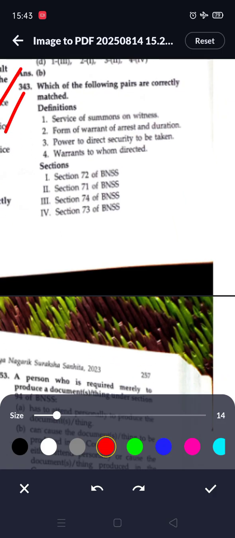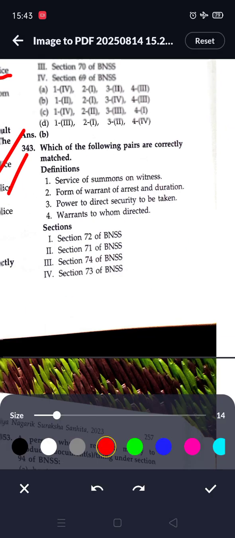Next question, which of the following pairs are correctly matched? Service of summons on witness is given in 71. Form of warrant of arrest and duration is given in 72. Power to direct security to be taken, 73. Warrants to whom directed, 74.